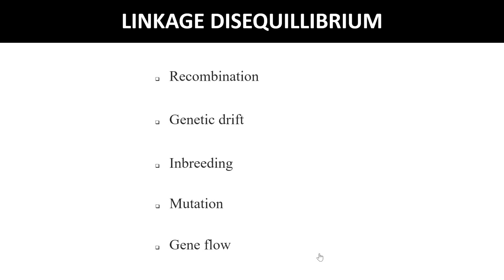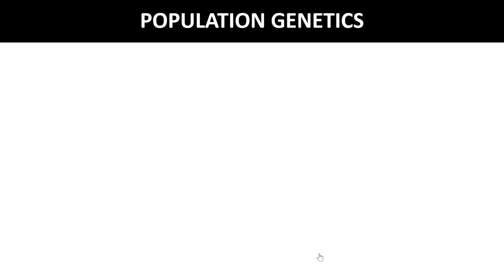There are a number of robust generalizations that emerge from population genetics analysis, and we will discuss those. Now to understand how population genetics came into being and to appreciate its intellectual significance, let's have an idea about the history of biology.